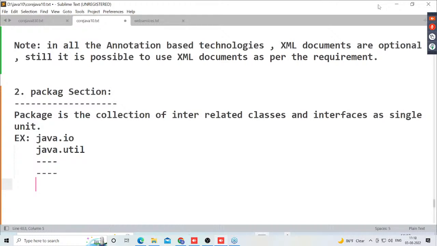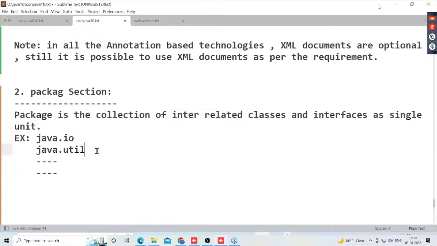java.io, java.util. Sir, I want to get more clarity on this definition. You said to us, package is the collection of interrelated classes and interfaces. What is the meaning of this interrelated? I want to know that information. Right, guys? Answer is very clear.